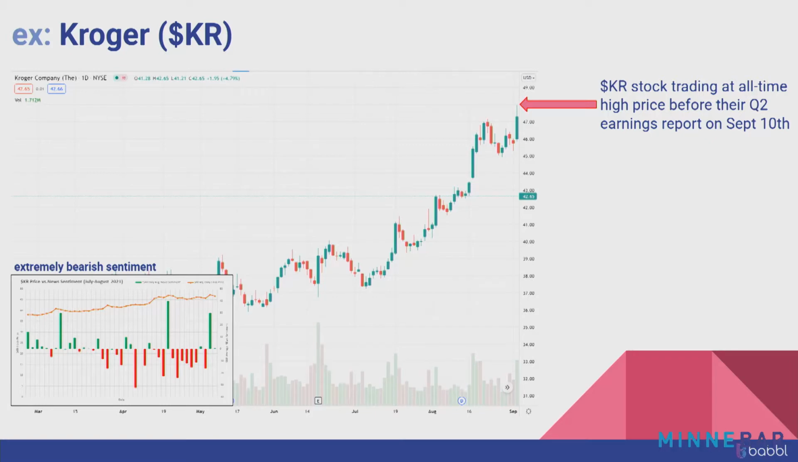Apologize that the chart's probably a little small, but the gist here is that despite the all-time high stock price, we are seeing extremely bearish or negative sentiment about Kroger in the news, which was kind of counterintuitive, right? High stock price, why would everyone be talking about Kroger with negativity? And so we did a little bit more research.